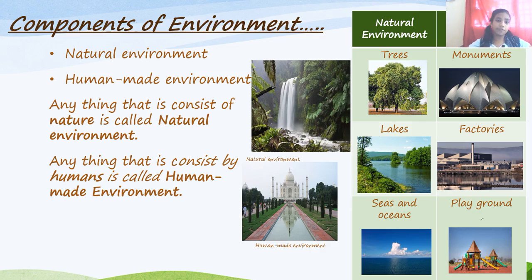To study the environment, I will give you an example: to learn anything, we divide it and read it. Like this, the environment has divisions that help us read and understand it easily. So let's talk about the components of the environment: the natural environment, the human made environment and the human environment. Now you will say that I didn't include the human environment in this. Don't worry, it is in the next slide. Let me show it to you clearly.